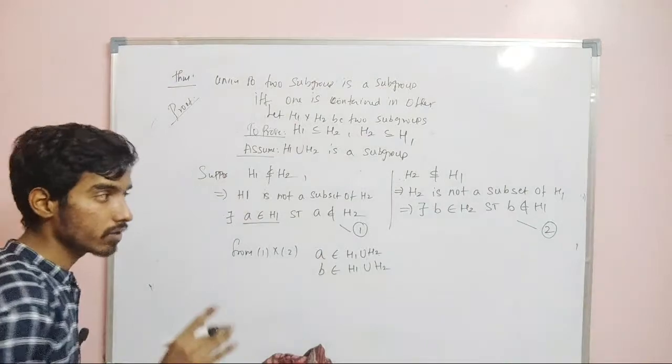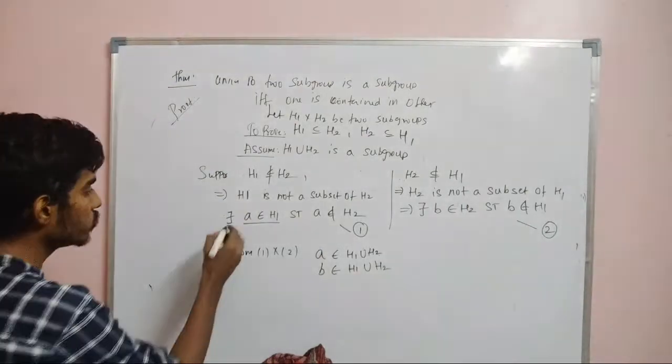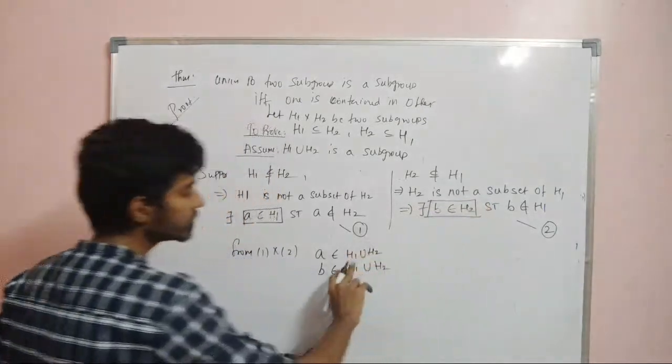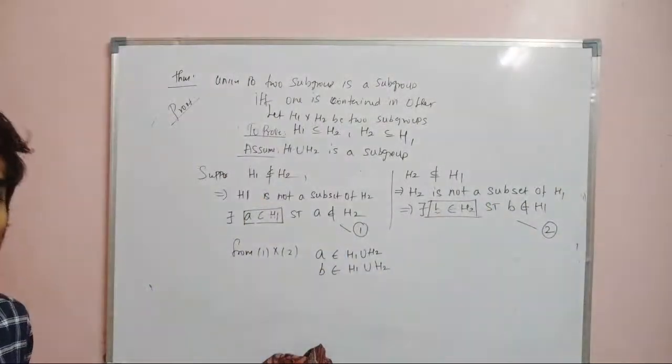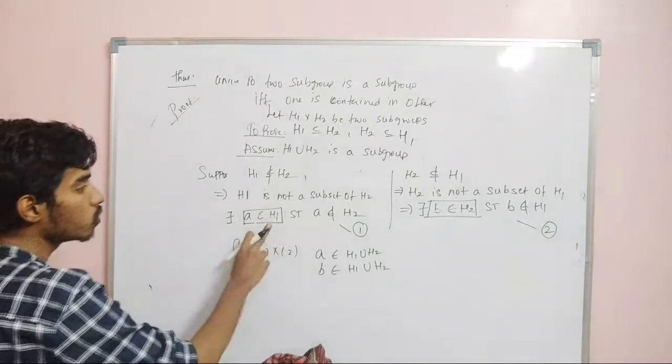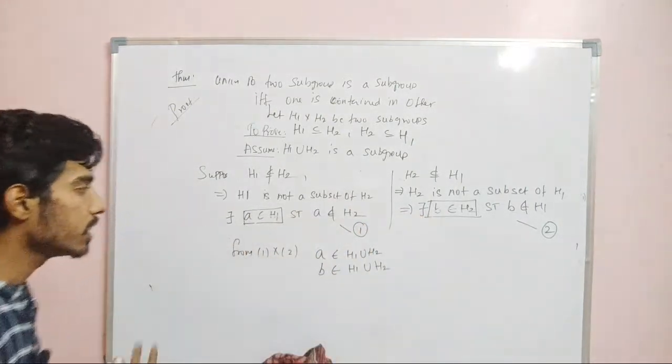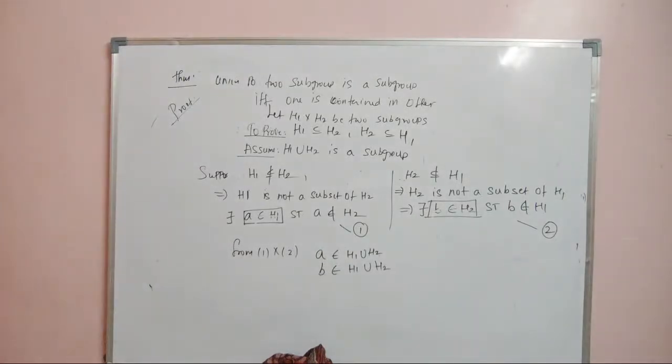It will not be in the intersection, but surely A and B both belong to H1 union H2. In the intersection both A and B will not be there, but in the union both A and B are in H1 union H2, right?